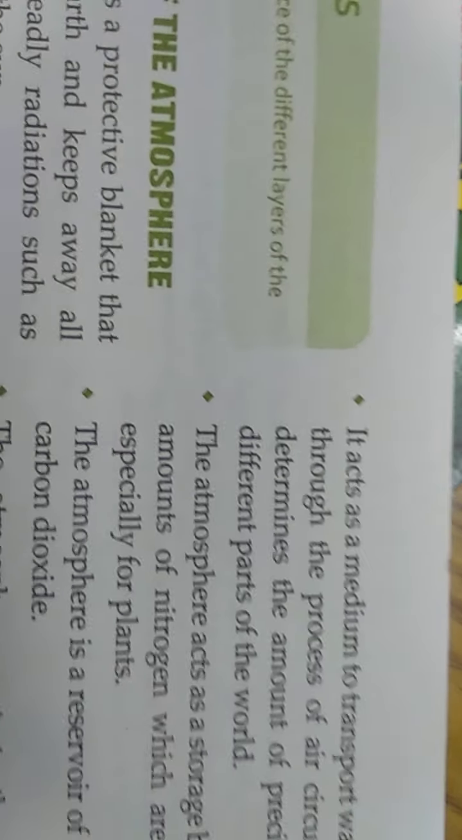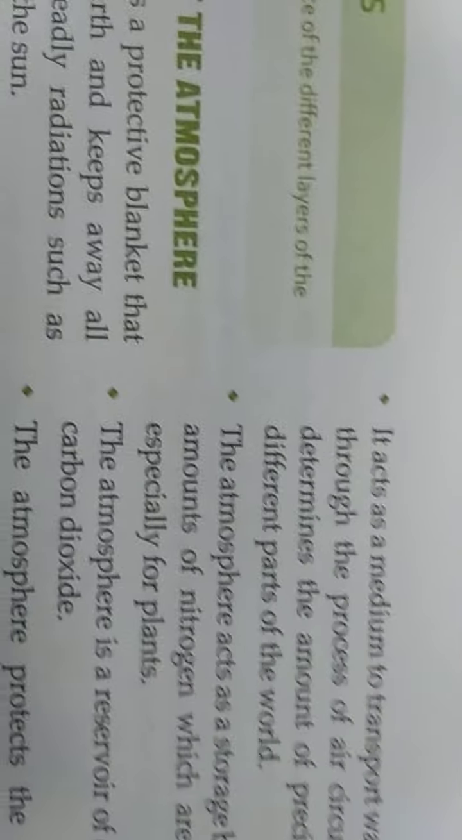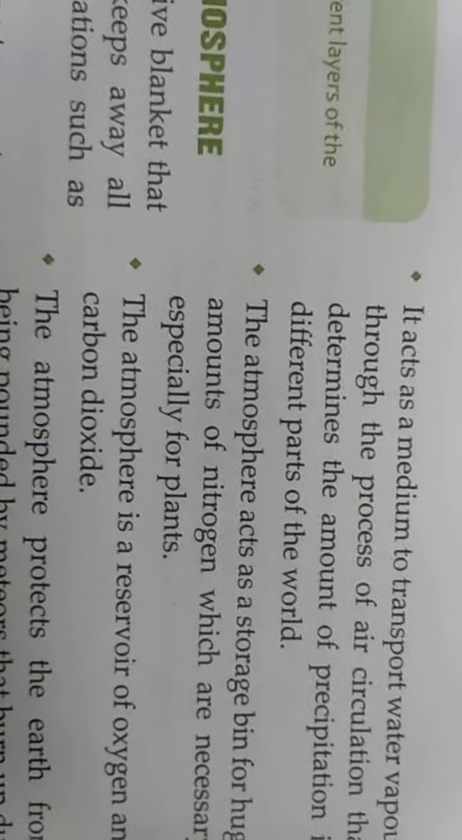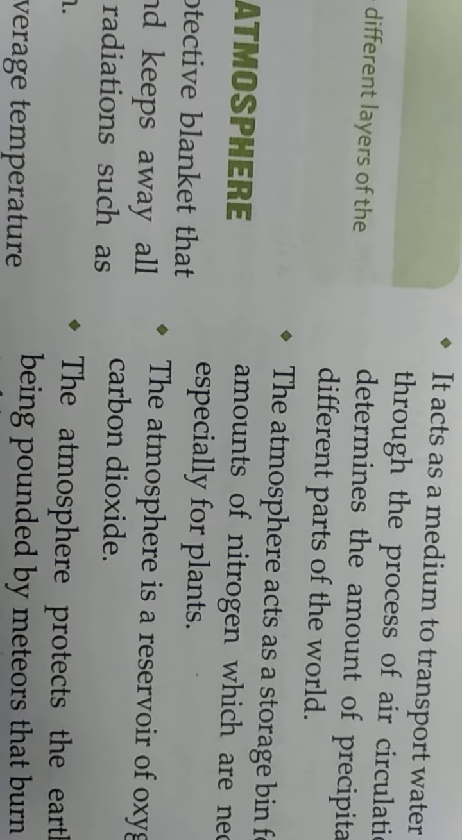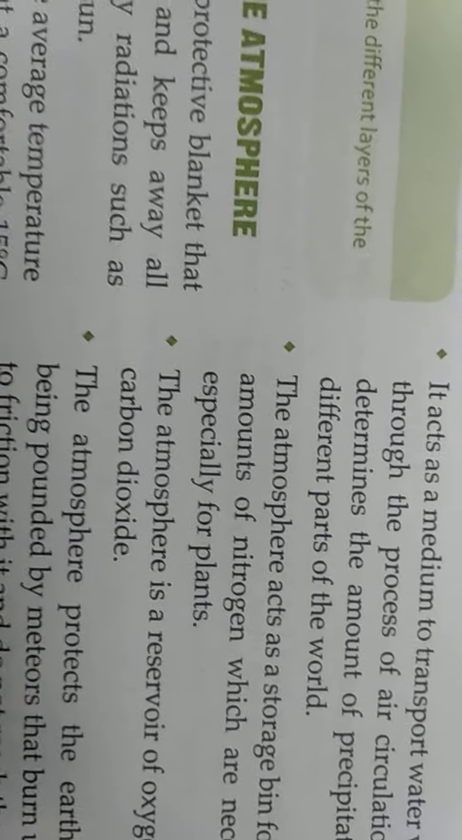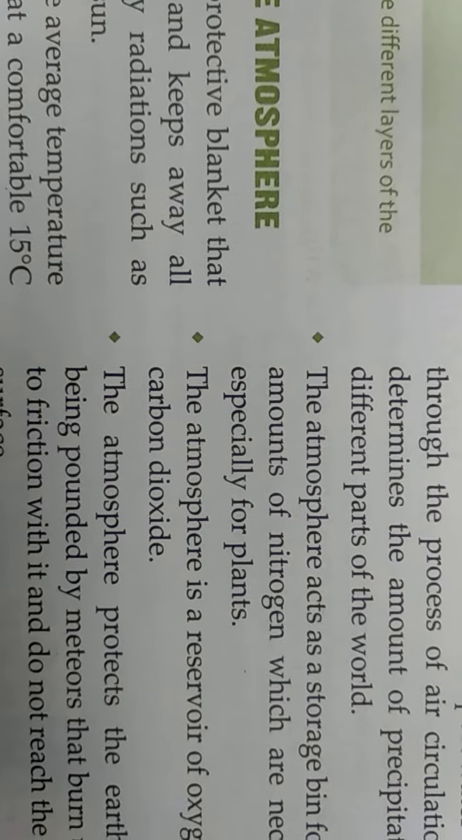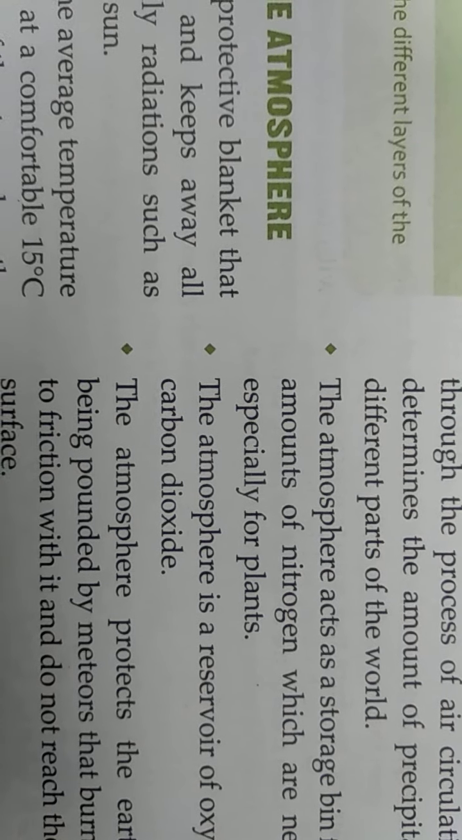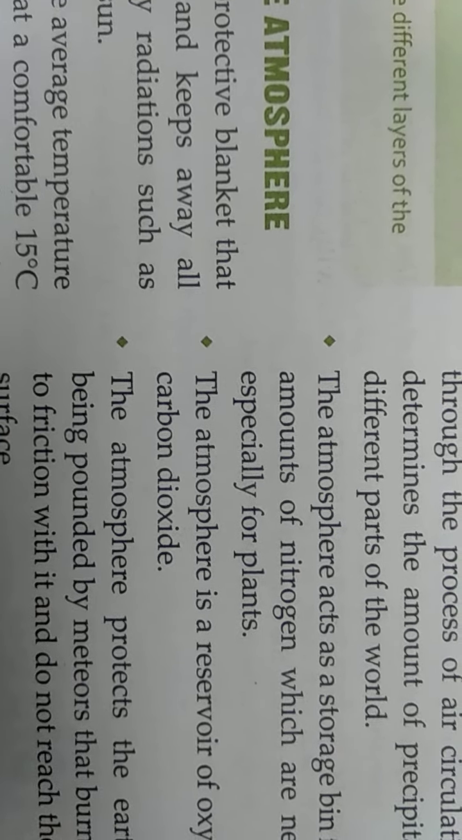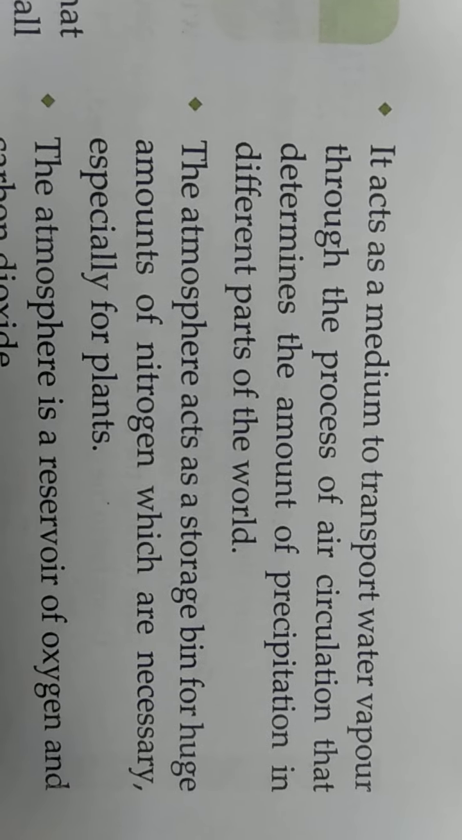Next comes that the atmosphere acts as a transport for water vapor. It transports the water vapor through the process of circulation and determines the amount of precipitation in different parts of the world, because we know that in every part of the world the same